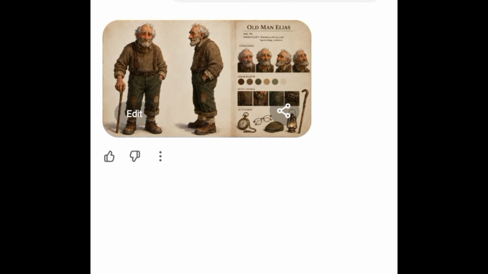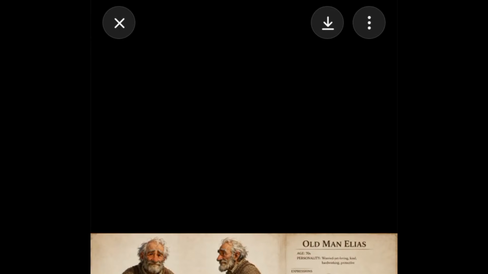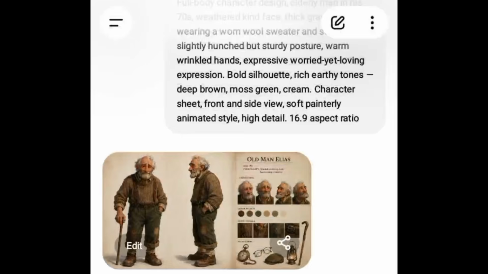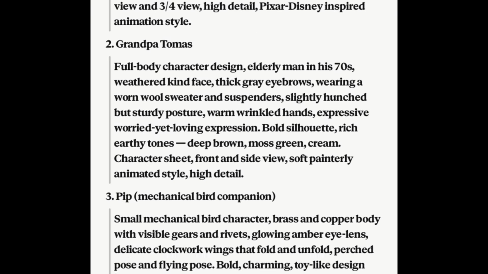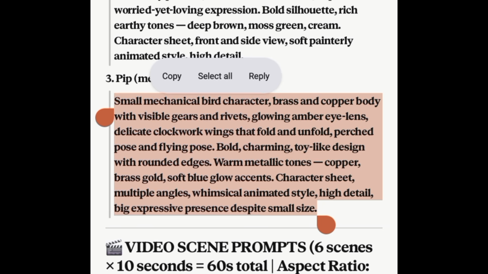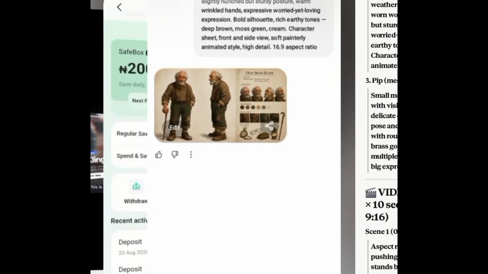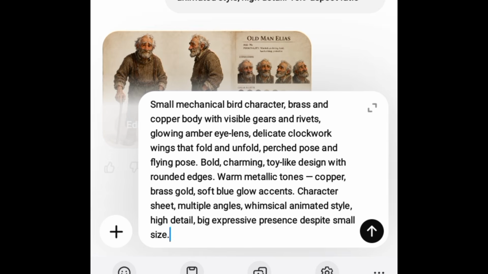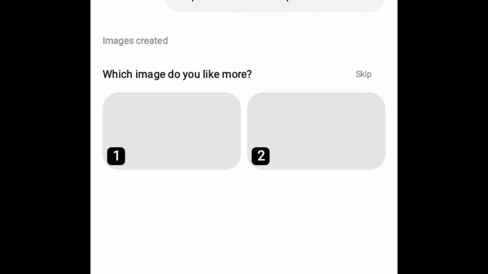Okay, here you have it. The image is ready. I'm going to click on this download icon to download the image. So let's proceed to copy character number 3. Okay, I'm back to Claude AI. So for that, I'm going to copy this particular one, which is the last character, then I'm back to ChatGPT. Then I'm going to go ahead to generate the image. Then for that, as 16:9 aspect ratio, do not forget and then send.